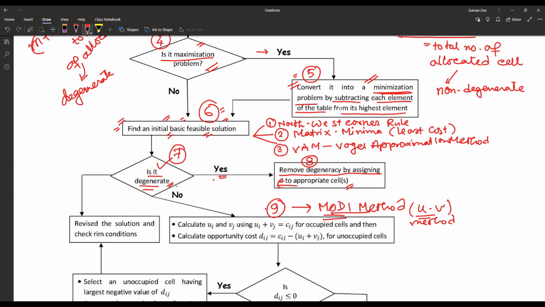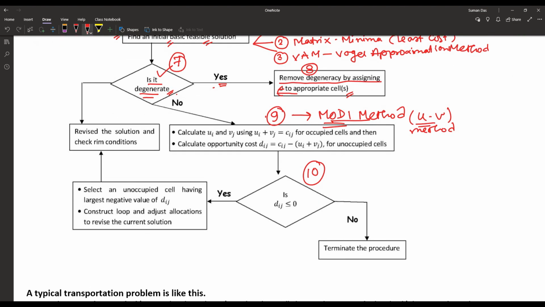Then the next step: if all the Dij are greater than or equal to 0, that means no Dij is less than 0, then terminate the process, as the result has been obtained. Otherwise, you have to construct the loop and adjust allocation to revise the current solution. Then once again we proceed to the MODI method or the optimality check until all the Dij are greater than or equal to 0.